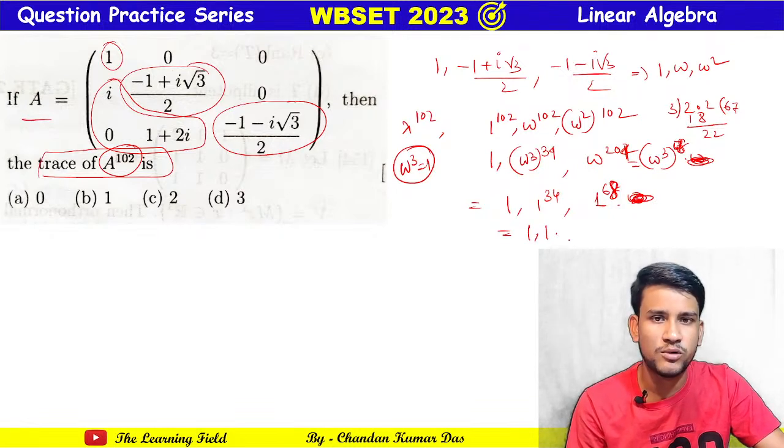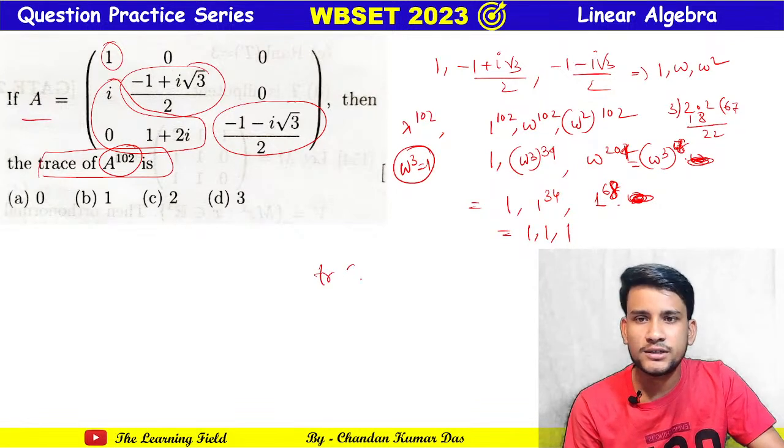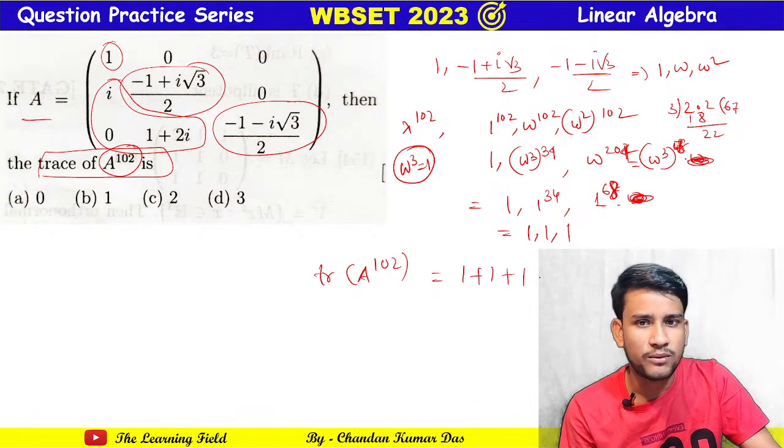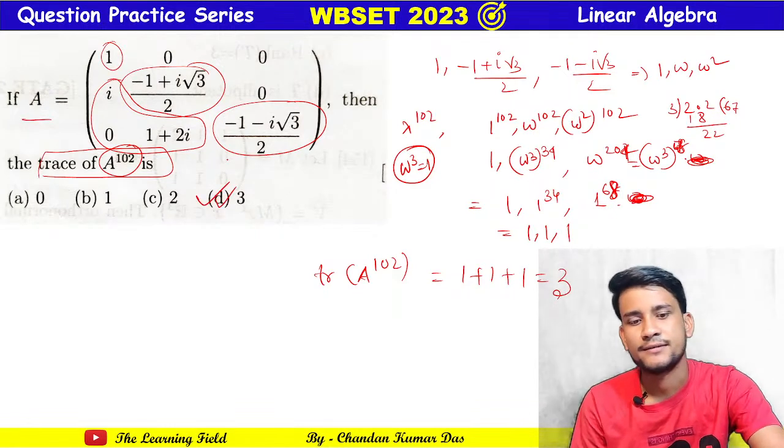So this is 1, 1 and 1, that is the trace of A to the power 102. This is 1 plus 1 plus 1, which is equal to 3. Okay, so option D is the correct answer.